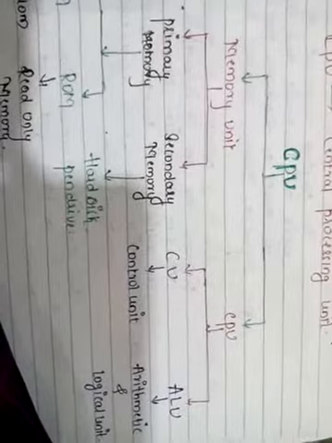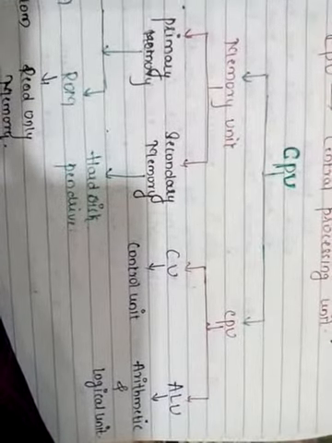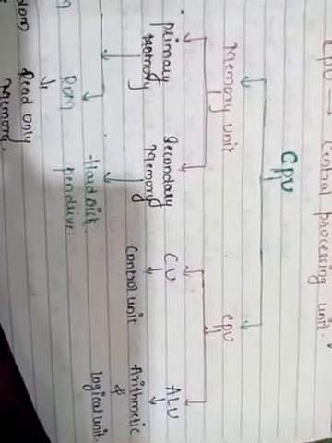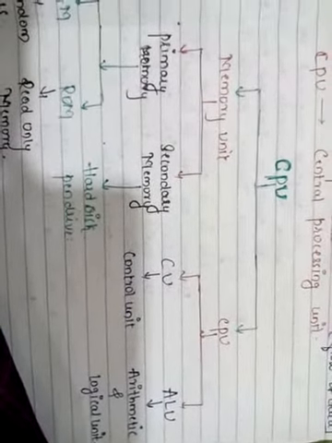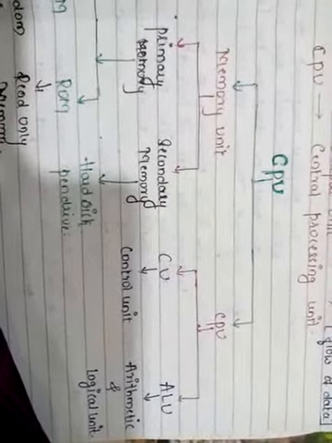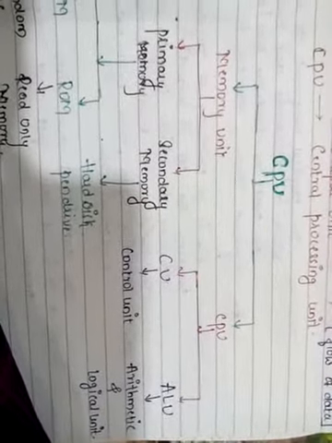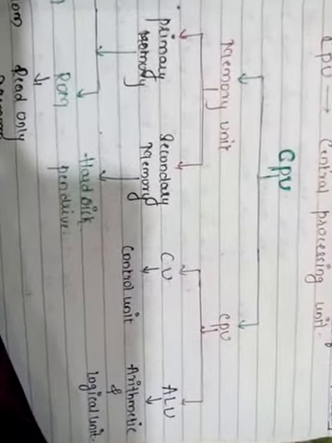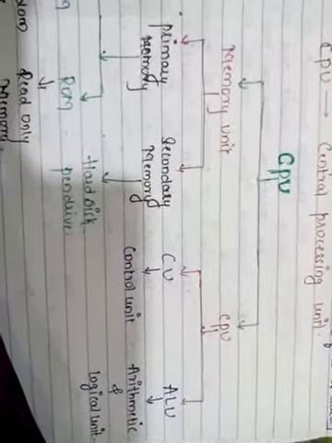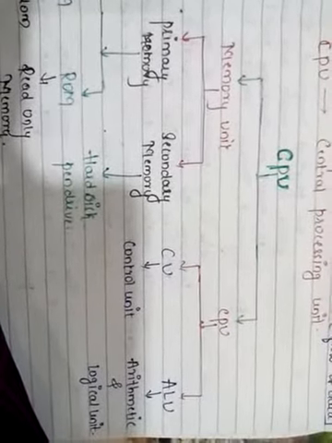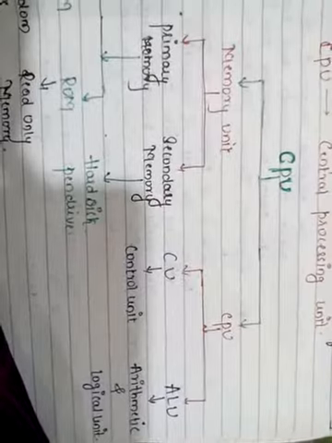In the same way, the control unit has control over all the hardware devices of a computer. Unless and until the control unit sends a signal to any part of the hardware of the computer, the hardware part will not get ready. So before processing or before doing any action, all the hardware devices get a signal from the control unit. Is that clear? Yes.